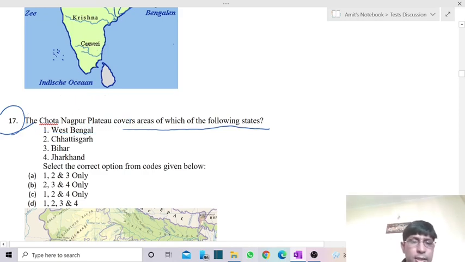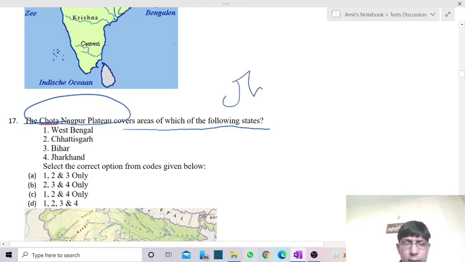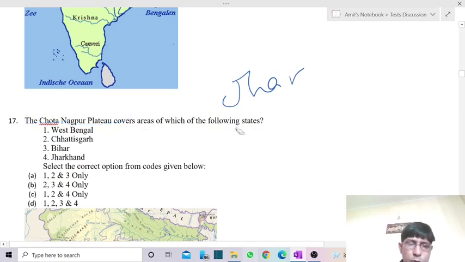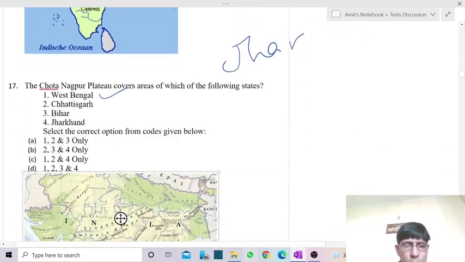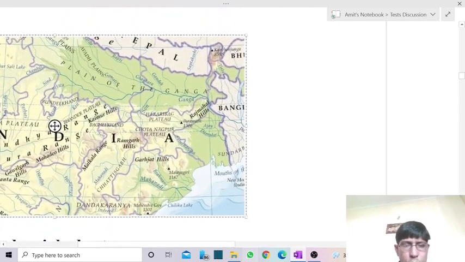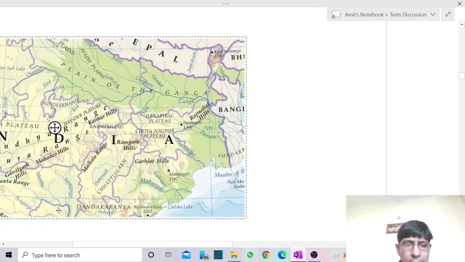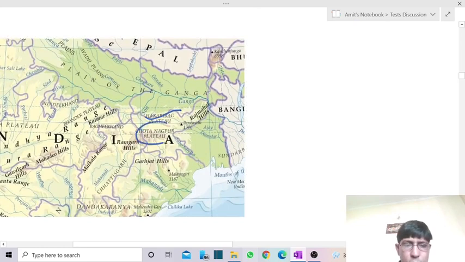Now, majorly in case of Chota Nagpur plateau, it forms a part of Jharkhand, that you are very much aware. It comes under the territory of Jharkhand state. Apart from that, it is also extending into nearby neighboring states that include West Bengal. A small part is moving into Bihar also.